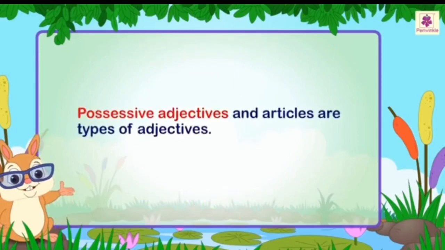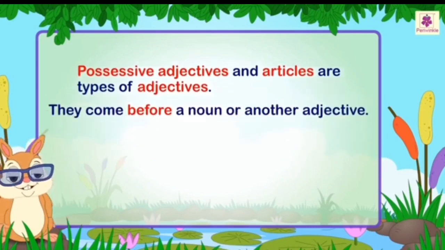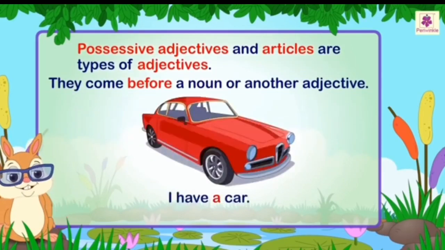Possessive adjectives and articles are types of adjectives. They come before a noun or another adjective. For example, I have a car. Here, a is used as an article.